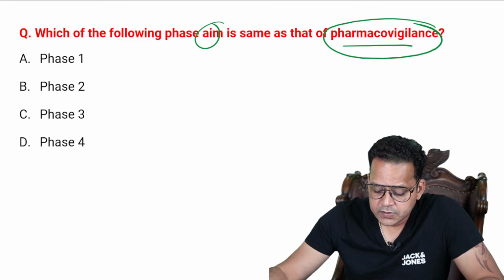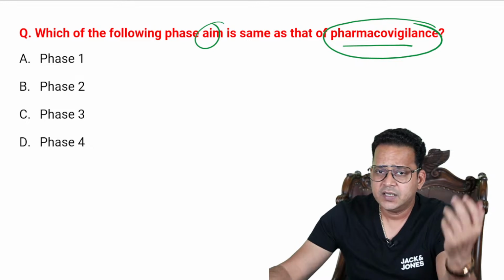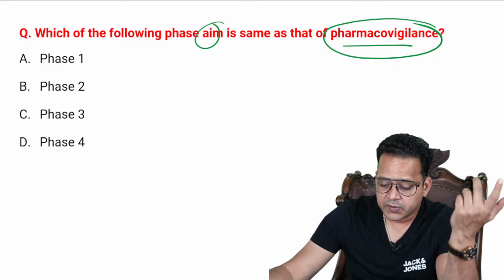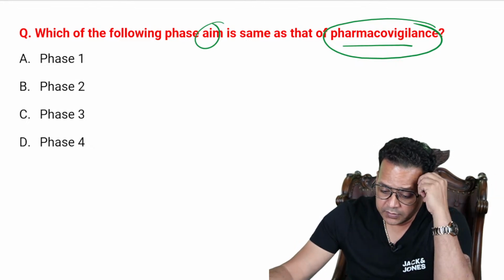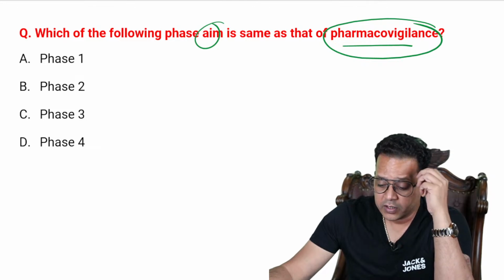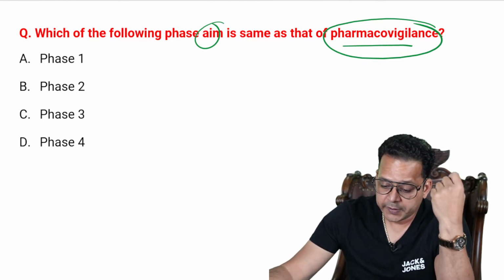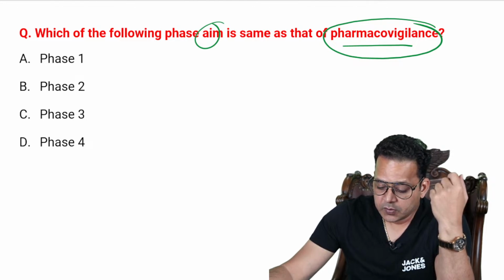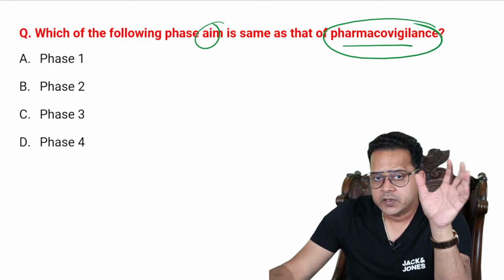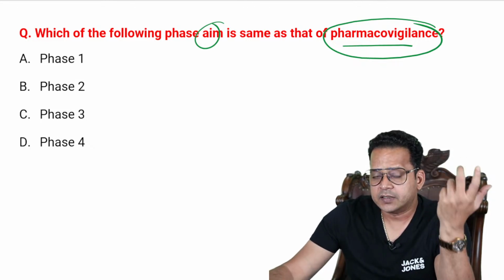All right. Which of the following phase aim is same as that of pharmacovigilance? You have a lot of MCQs on pharmacovigilance, right? Very good. In zero order, toxicity risk is more. So even if you don't know the answer, you analyze, you think.